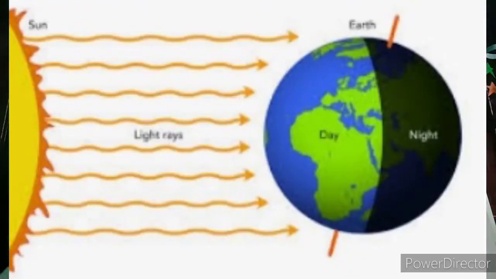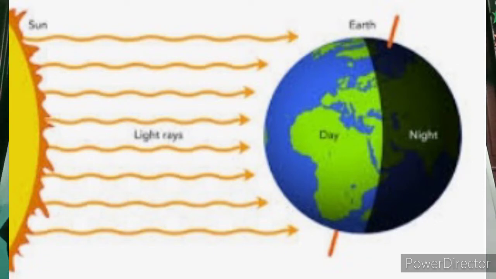For this I had made one diagram earlier. Again, this is the earth and here is the sun. So the sun rays are falling on the earth's surface. Only half part of the earth is lighted, and that half part of the earth experiences day. Remaining half part remains in dark where these sun rays cannot reach. This half part of the earth experiences night.